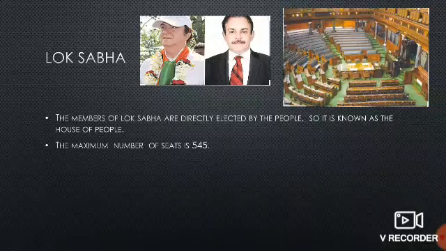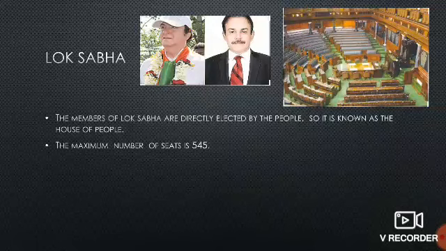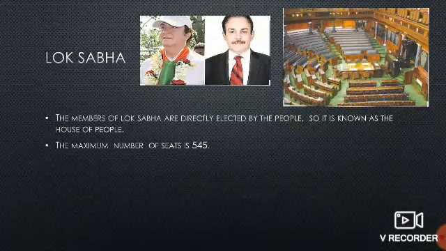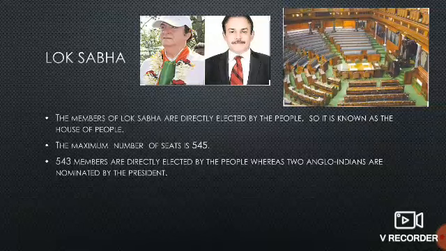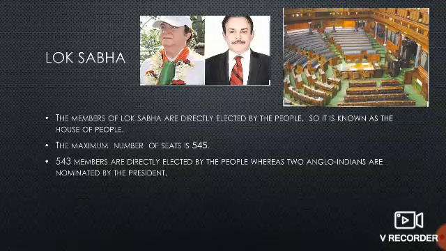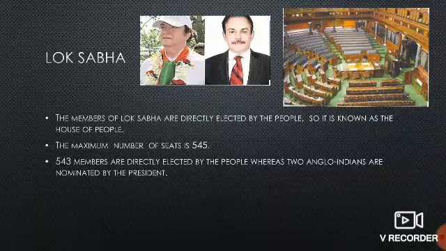The maximum number of seats is 545. In Rajya Sabha, how many members are there? Yes, 250. And in Lok Sabha, how many members are there? 545. Out of which 543 members are directly elected by the people, that is us, the citizens of India. Whereas 2 Anglo-Indians are nominated by the President. 2 such members are nominated by the President. And these are the 2 Anglo-Indians.